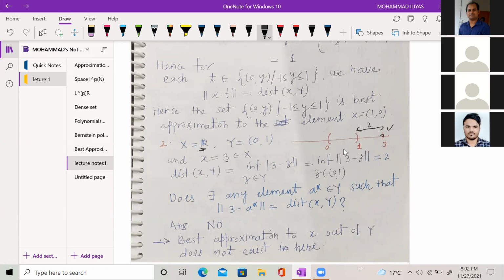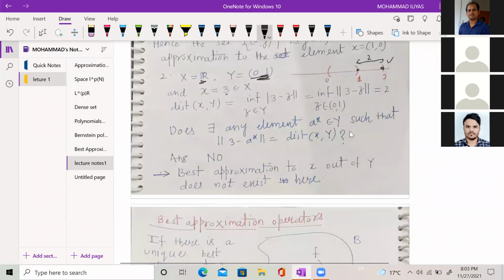Now the question: can we find some element from this open interval which is at a 2 unit distance from this point 3? If you pick up the point 1, the distance between 1 and 3 is 2. So 1 is the point whose distance from 3 is 2. This means that 1 can be the best approximate. But the problem is that 1 does not belong to the open interval (0, 1). So in this case, the best approximate does not exist.